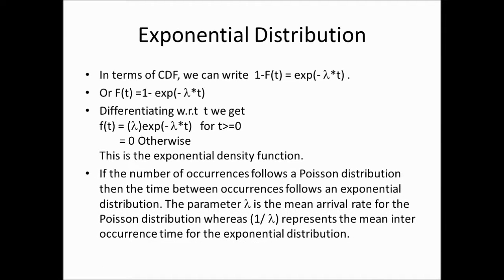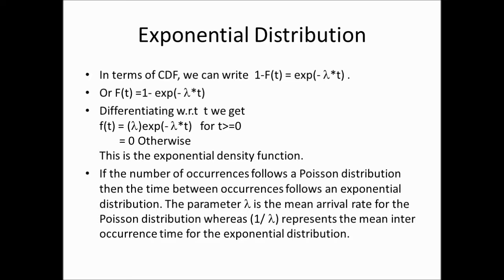So you can say if the number of occurrences follows a Poisson distribution, then the time between occurrences follows an exponential distribution. The parameter λ is the mean arrival rate for the Poisson distribution. If you take the reciprocal of that, it represents the mean interarrival time for the corresponding exponential distribution.